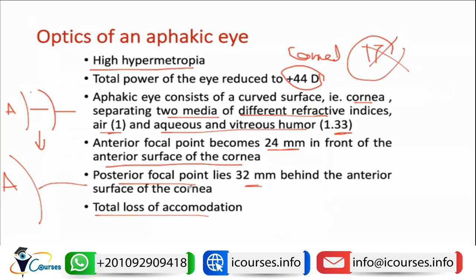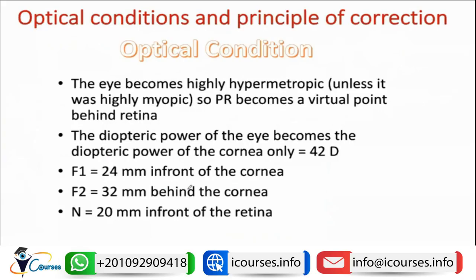So let's summarize some of the data that we have already mentioned in the previous lecture, and we will see how we can use this data to know the amount of optical correction of aphakia. We said that the eye will become highly hypermetropic.